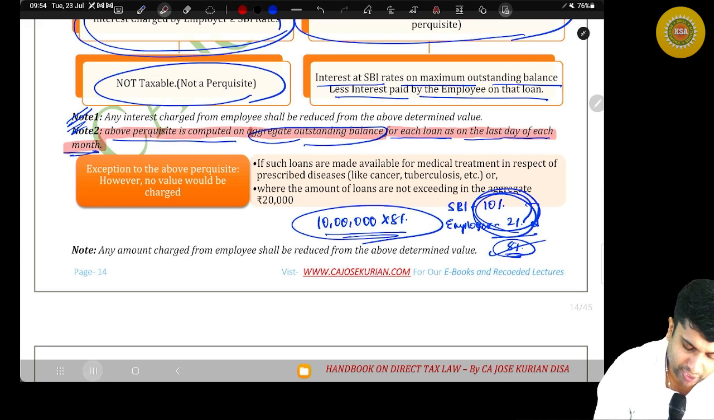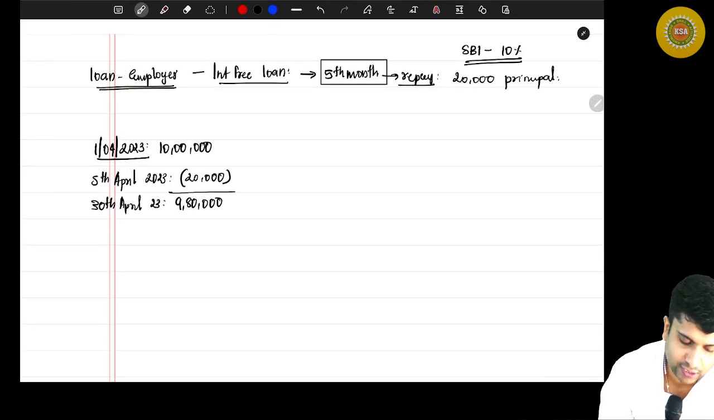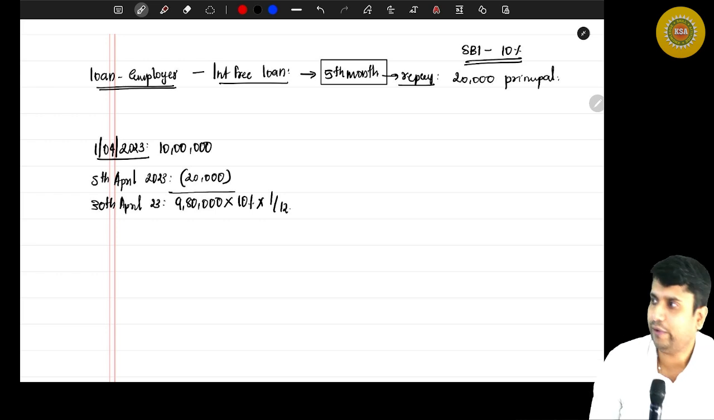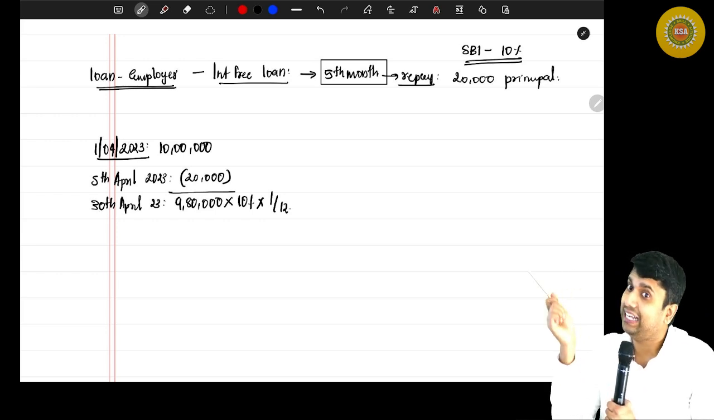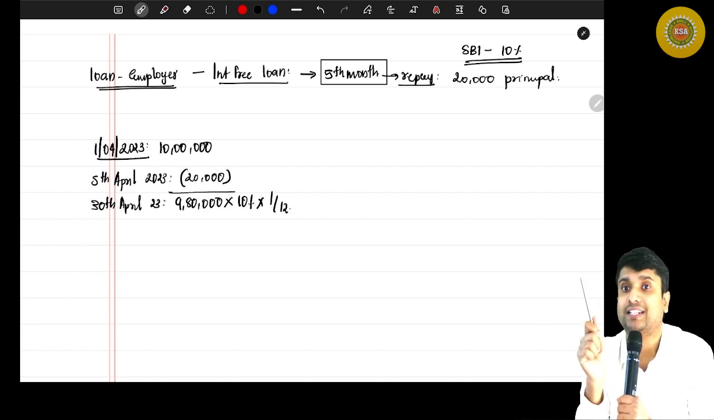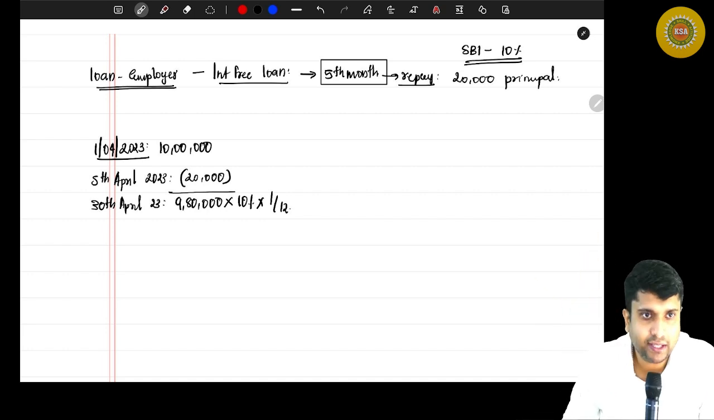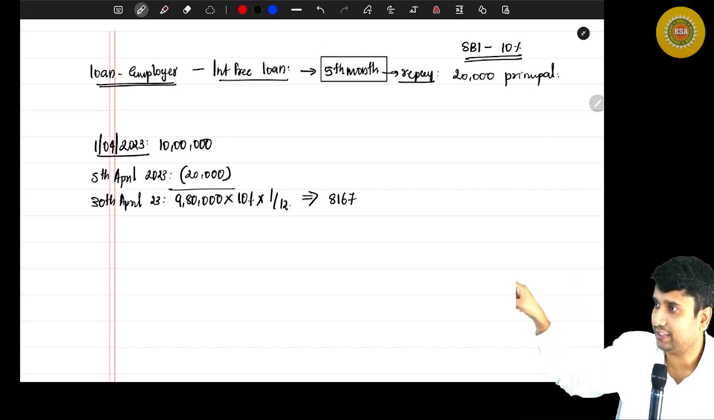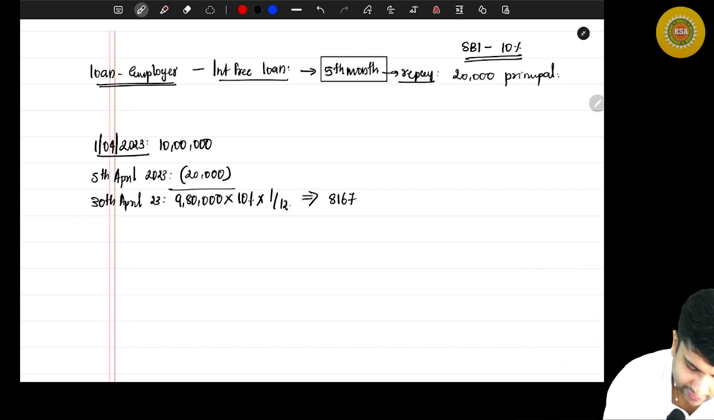So for April month's concession, how do you value? Your outstanding balance is 9,80,000 into, what is the rate of interest? 10% into 1 by 12. Why 1 by 12? 10% is for a year. Here the outstanding balance is for a month, so you need to compute the concession for a month. Are you with me? Can you help me with the math? 8,167. It's 8,166.66, you round it off to 8,167.